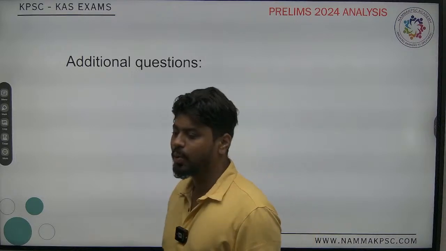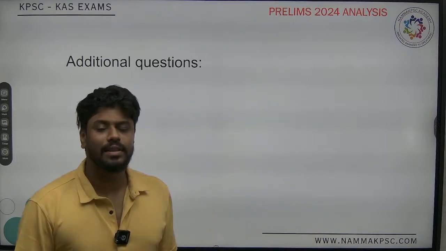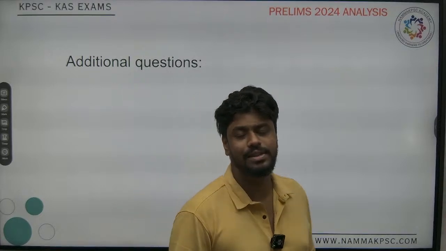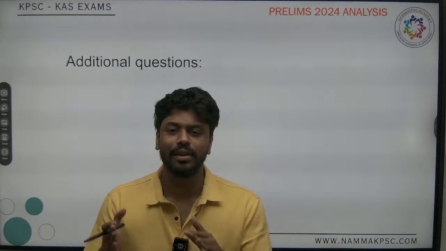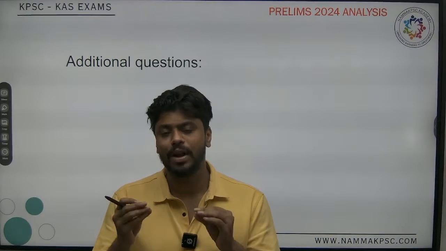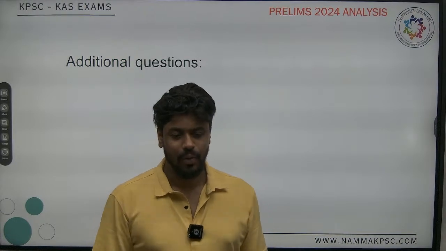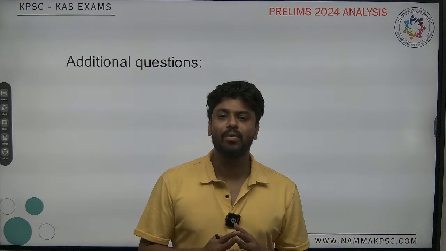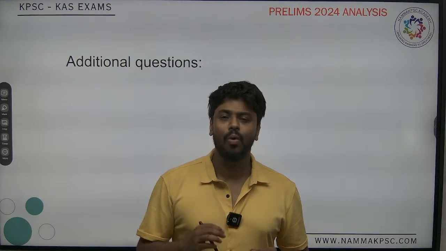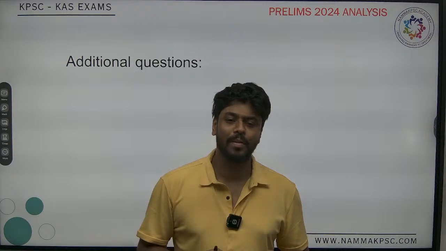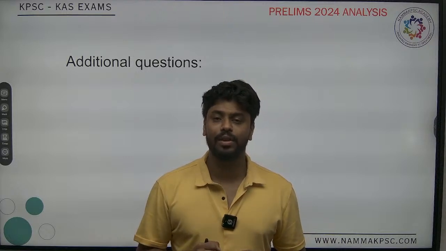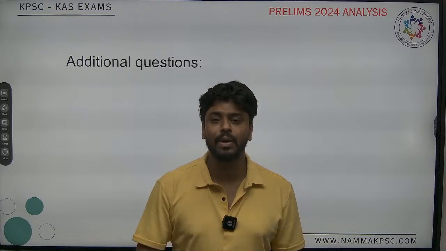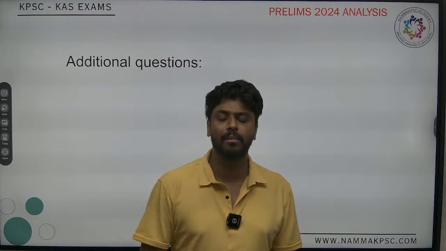Fine. So with this, we are done with the history portion of the questions, and we are also done with the majority of the questions in paper 1. We have covered everything, I hope. So with this, we are done with paper 1's discussion. Now I can totally understand some of you might be feeling dejected. Some of you might be wondering what the cutoff would be for this. The cutoff prediction will come tomorrow morning, and it will be given by Arjun sir.